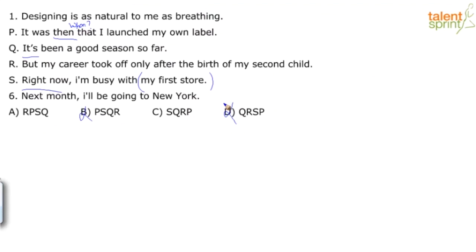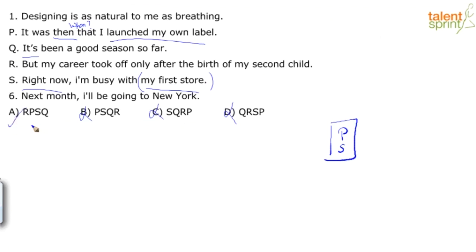Which means S has to follow P. That's your connecting sentence, right? Logically, you have to launch your label first and then you will have your store. And it anyway says my first store. So that's a connect there for you, P and S. We already said it cannot start with P, right? And in the remaining options, P and S is not following. So the only option that is left is A, R, P, S, Q, right?